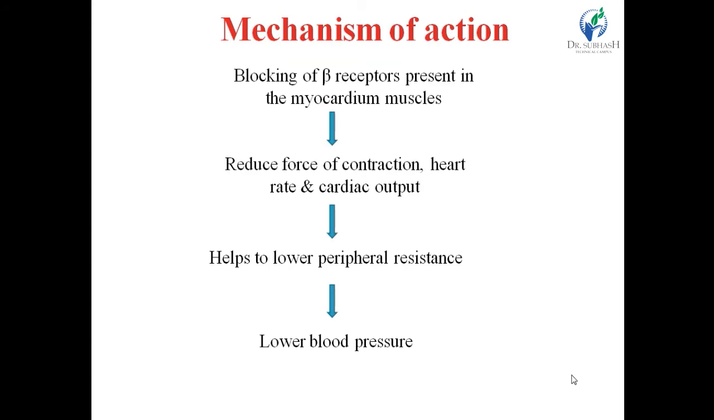Now mechanism of action, right? As we know that it blocks both alpha and beta receptors, right? And both produce different effects and finally lower the blood pressure, right? But when this agent blocks the beta receptor present in the myocardial muscles, it reduces the force of contraction, heart rate and cardiac output, right? And it helps to lower peripheral resistance and ultimately lower the blood pressure.